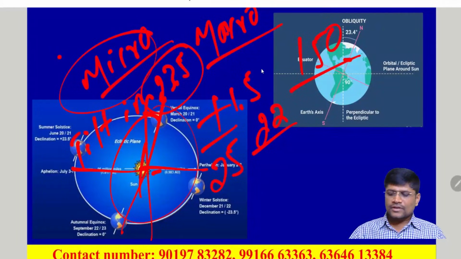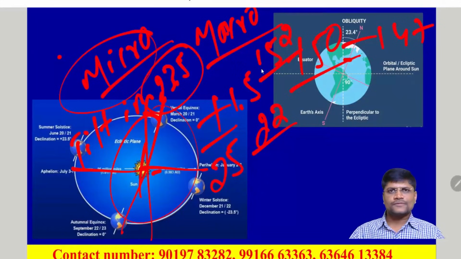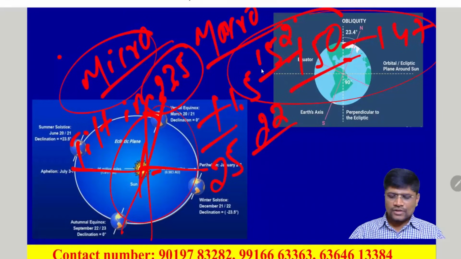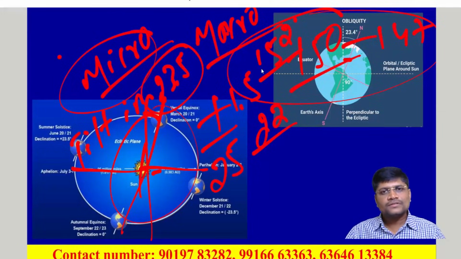But it is also not constant. It keeps on varying from 147 to 152 million kilometers. We don't get to experience this difference. But both rotation and revolution we can experience because of the sunrise and sunset; we knew that